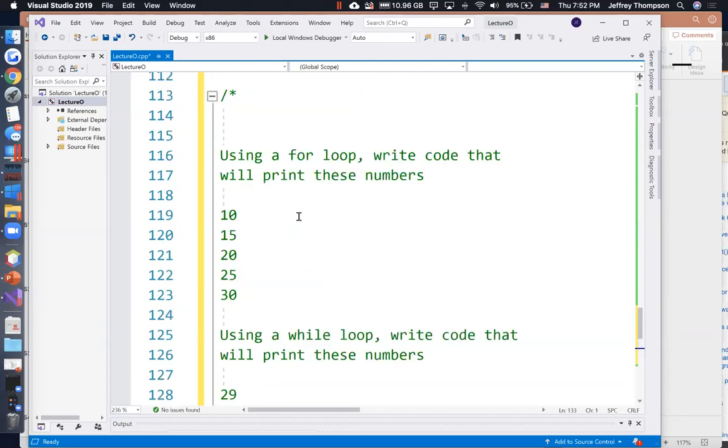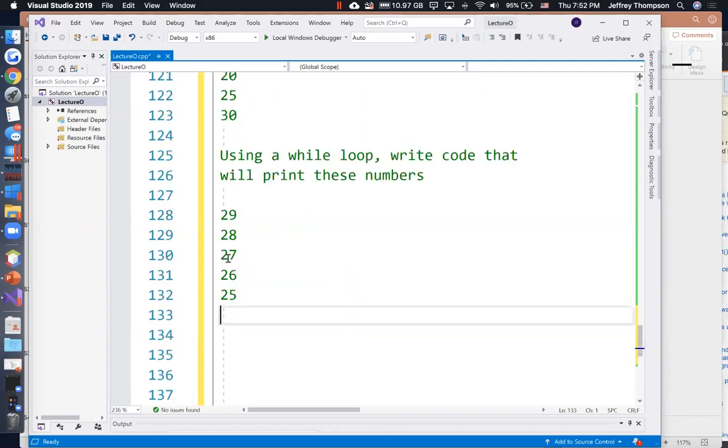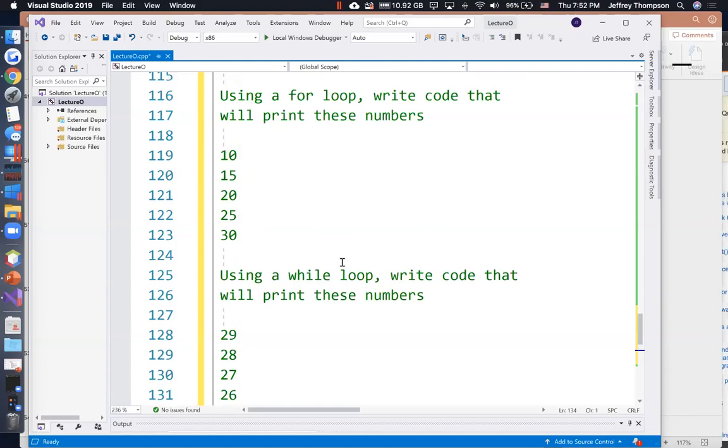All right, so using a for loop, write code that will print these numbers. Using a while loop, write code to print these numbers. Really, that'll prove the point. I can think of one more loop that I didn't cover, which is the while true loop, where you ask them to enter values and you let them enter a negative value in order to quit. Right, negative 1 to stop, that kind of thing. I think we've gone far enough here. Let's go ahead and stop here.